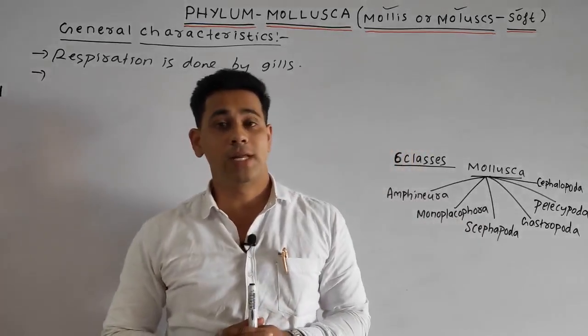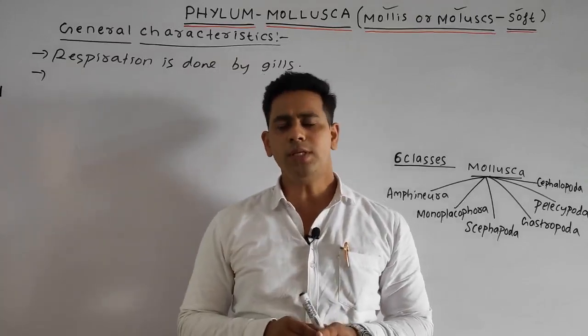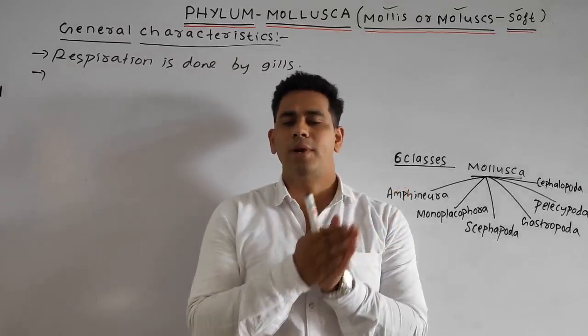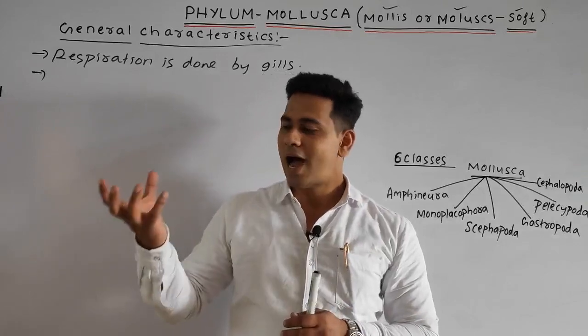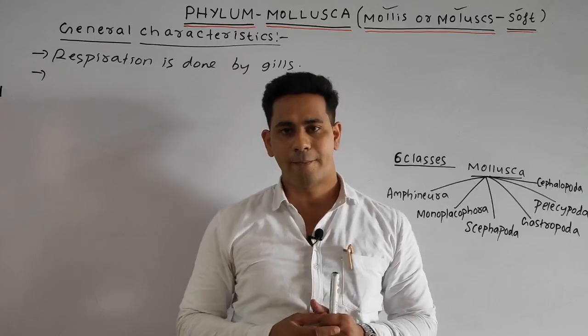Students, you should remember what is open and what is closed. Closed means the blood flows in bound capillaries or vessels. But in an open system the heart directly pours the blood into the cavity or lacuna.